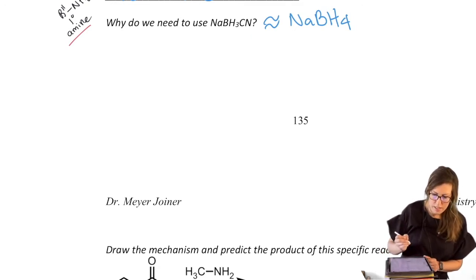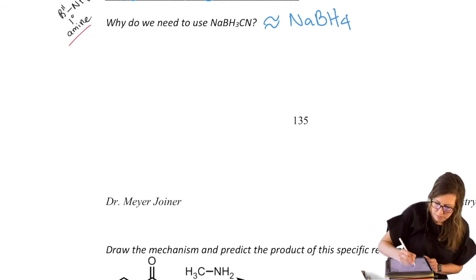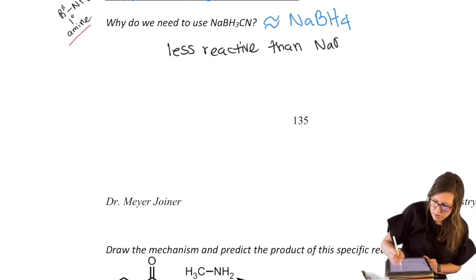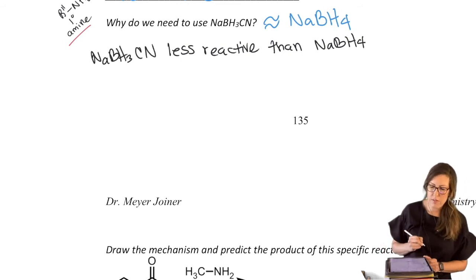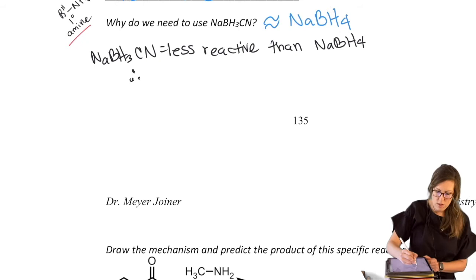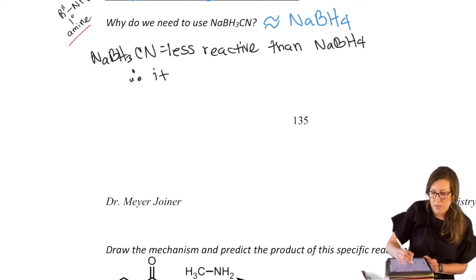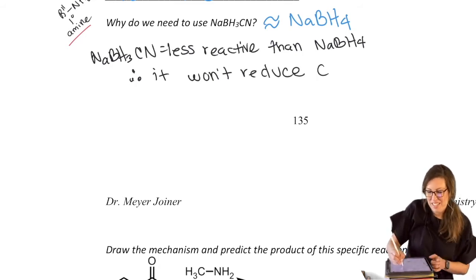So why is that important? Let me write that down first. NaBH3CN is less reactive than NaBH4. Therefore, it has been found to not reduce carbonyls. You say, wait a minute, there's not a carbonyl there. Well, there was in the beginning.